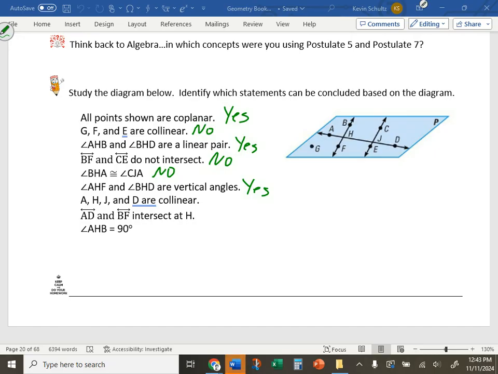A, H, J, and D are collinear. Yay or nay? Emily? Yes, they are. They're all part of the same line. AD and BF intersect at H. Lines AD and BF intersect at point H. Yes, they do. And angle AHB is 90 degrees. No.